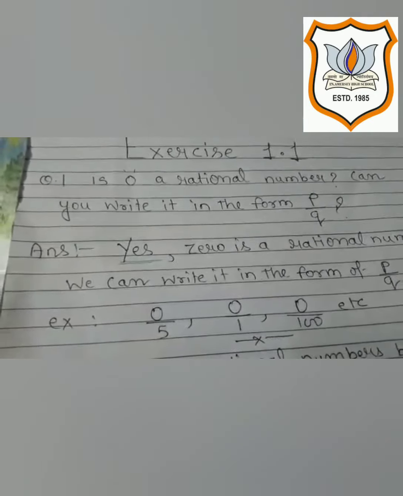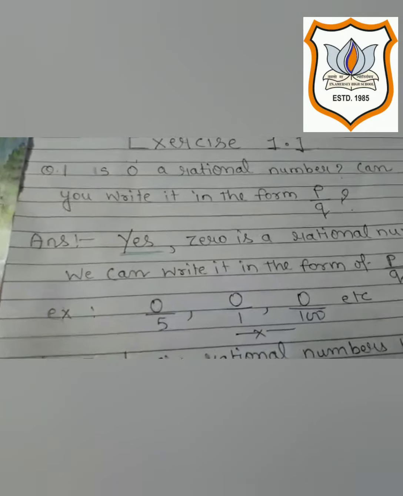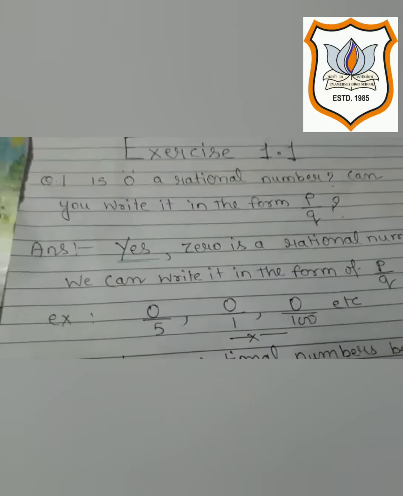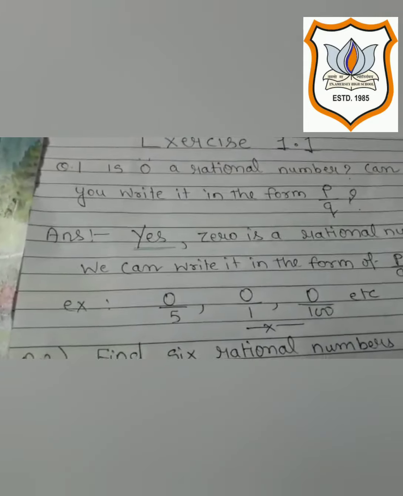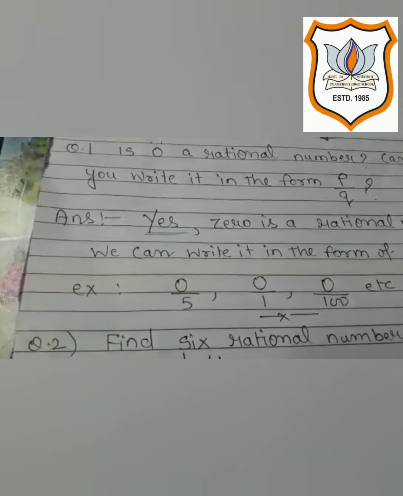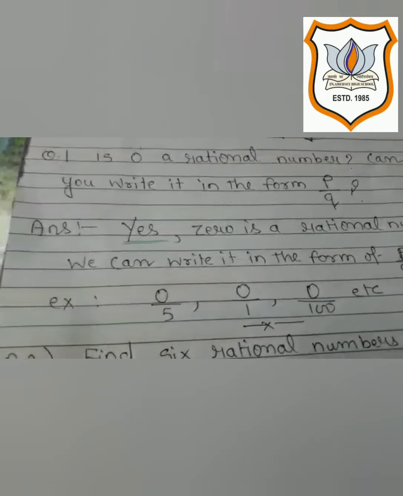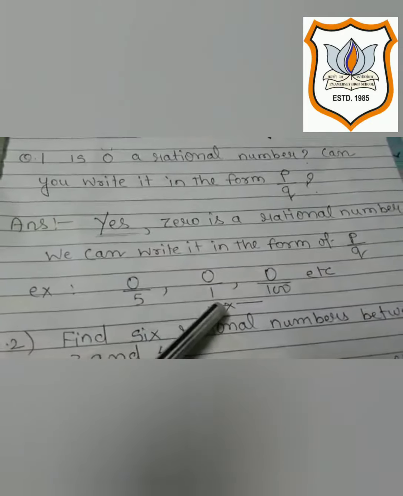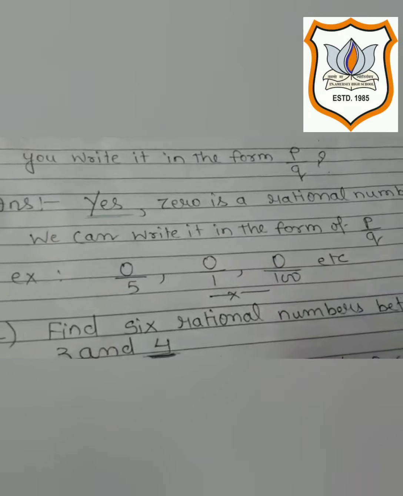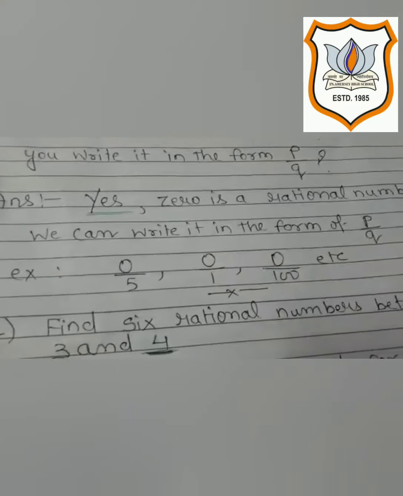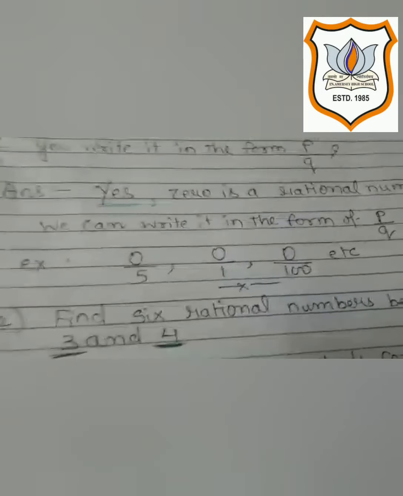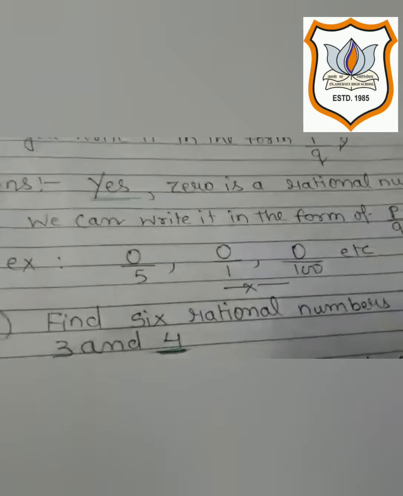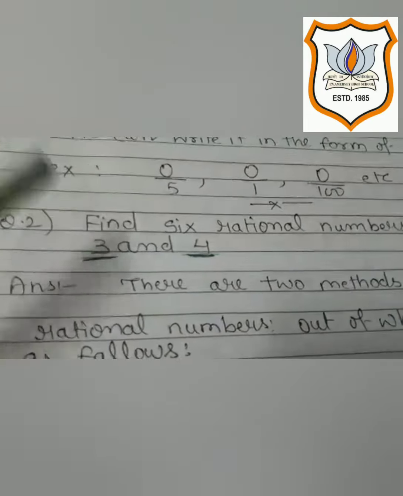Earlier we have discussed what we mean by rational number. Rational numbers are a collection of all the positive and negative integers, all the whole numbers, and all the natural numbers, and we know that whole numbers start with 0. Therefore 0 is also categorized as a rational number. And you can write it in the form of P upon Q, like 0 upon 5, 0 upon 1, 0 upon 100, 0 upon minus 100, whatever you can write, because ultimately the answer will be 0. So 0 is a rational number according to the chapter.